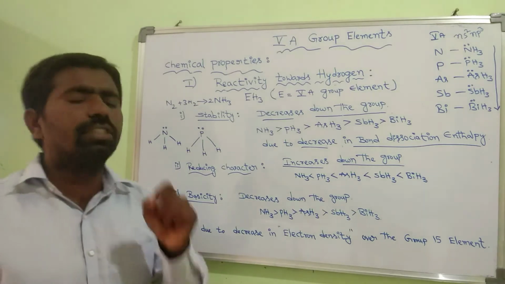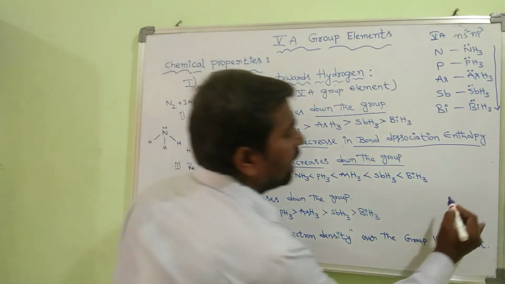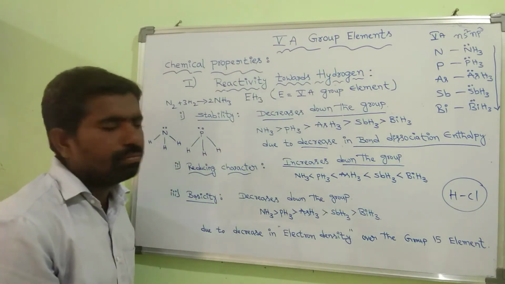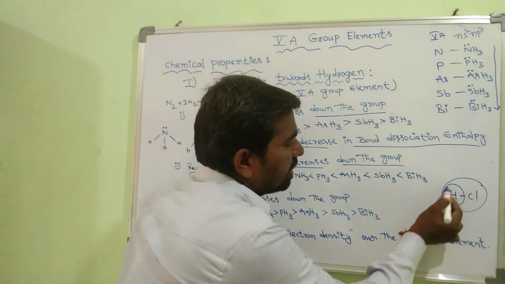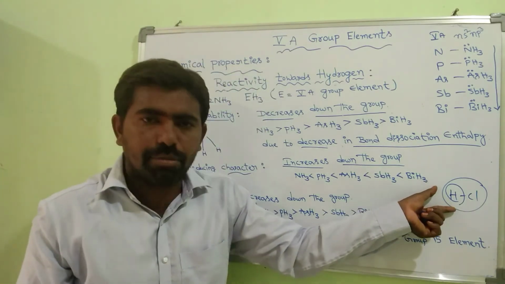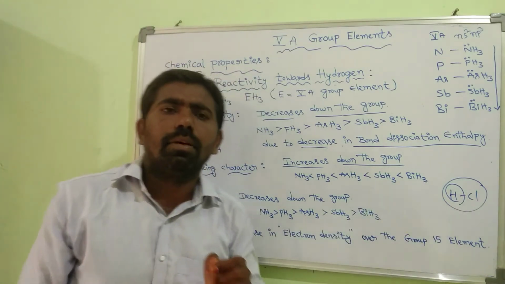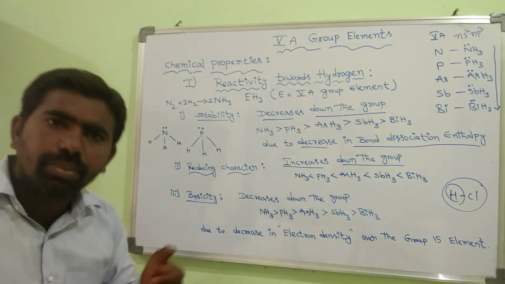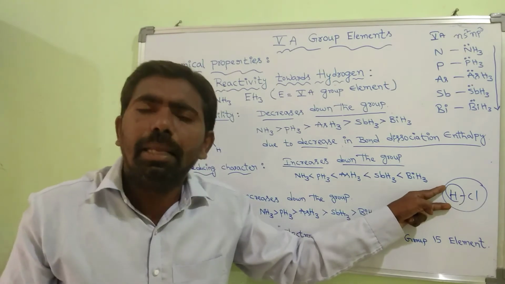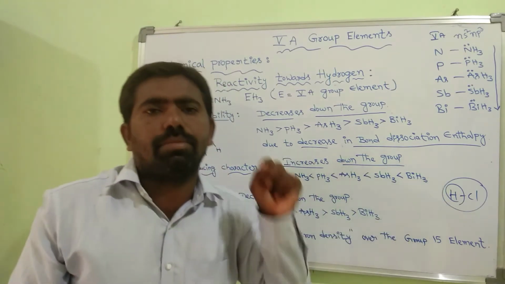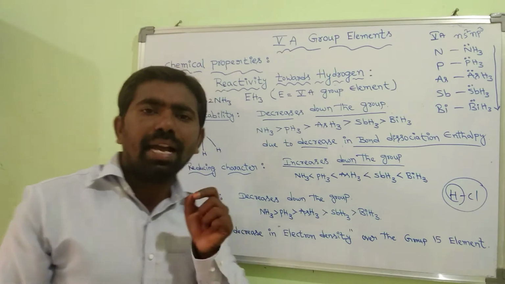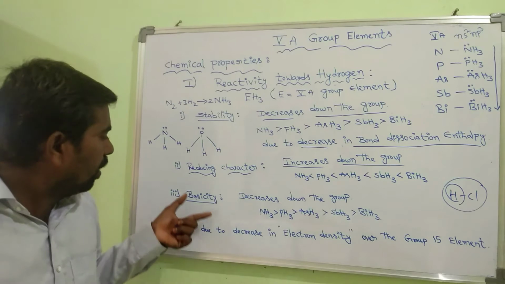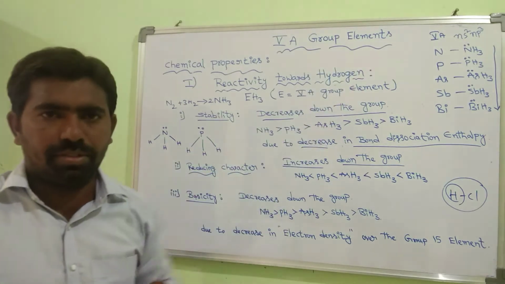What does basicity mean? For example, now I am taking one molecule, hydrochloric acid. The number of replaceable hydrogen atoms in an acid by a base is known as basicity. Again I am saying, the number of replaceable hydrogen atoms in an acid by a base is known as basicity. Now we are going to learn about the basicity of these hydrides.